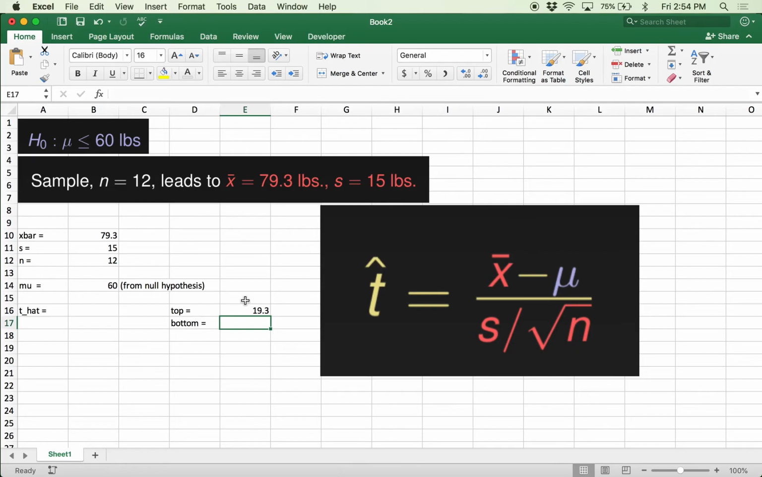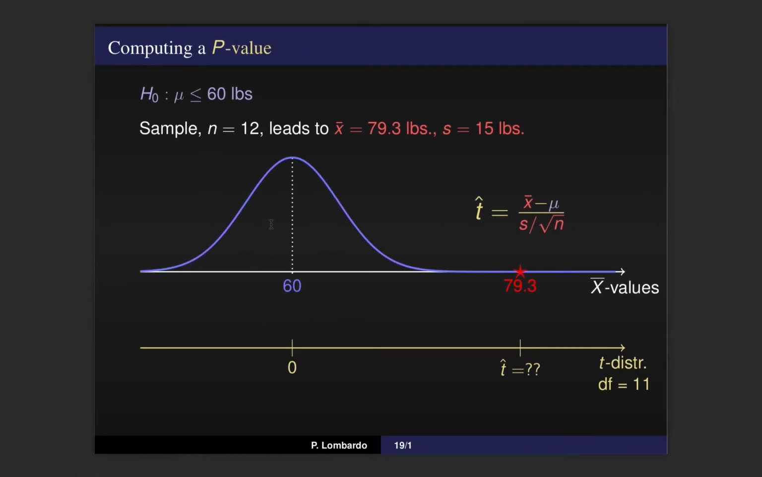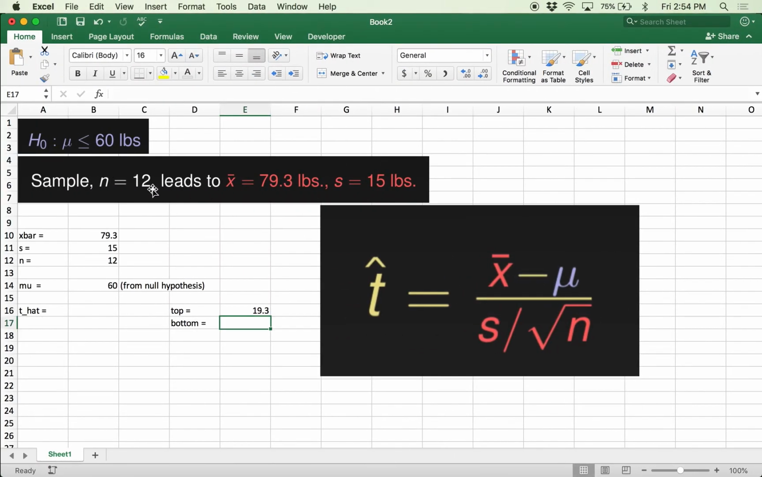Now, is that a big difference or a small difference? Well, it kind of depends on how much variation there is in the sampling distribution. And that's exactly what the bottom part, s over square root of n, computes. This gives us a sense of how much variation there is in the sampling distribution. So we'll take our sample standard deviation, divide by square root of n, and that's going to be the bottom of our formula. Last but not least, we just take the top and divide it by the bottom, and this gives us a value for t hat.